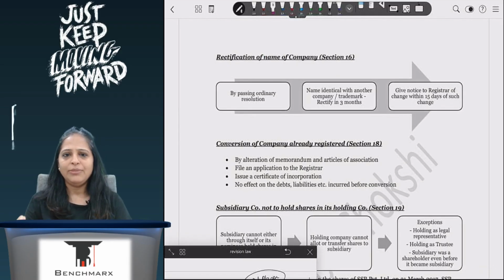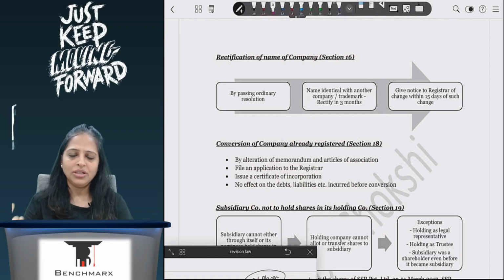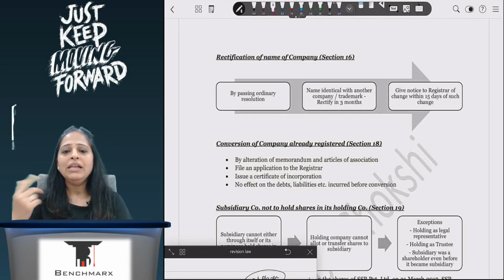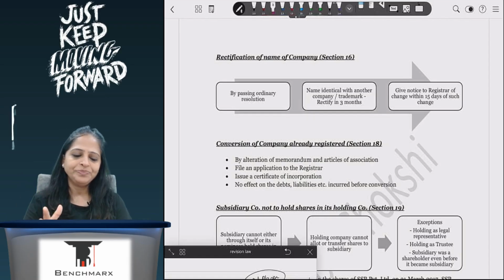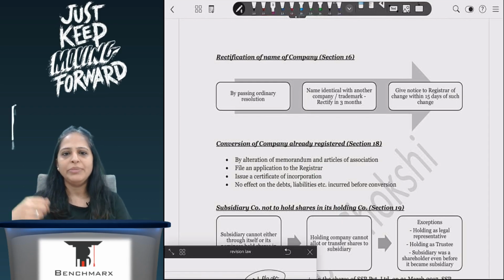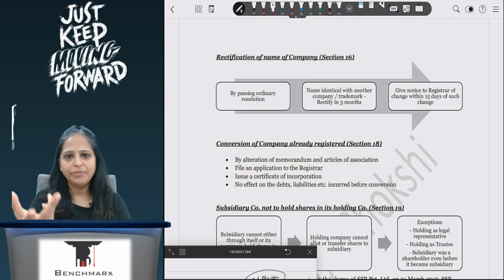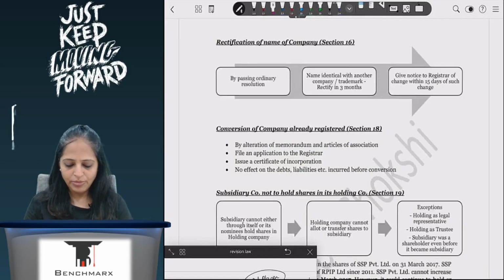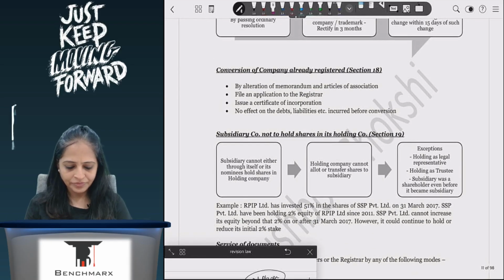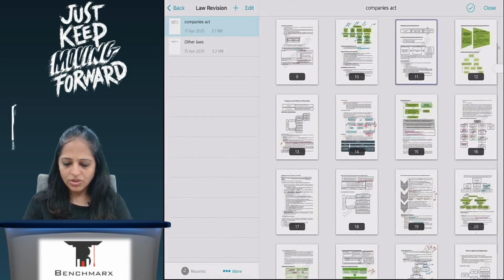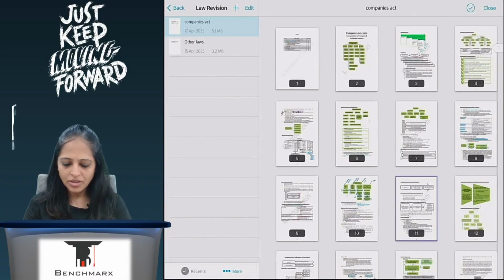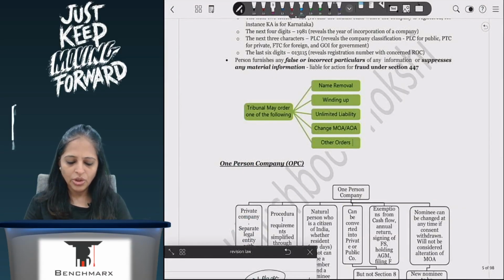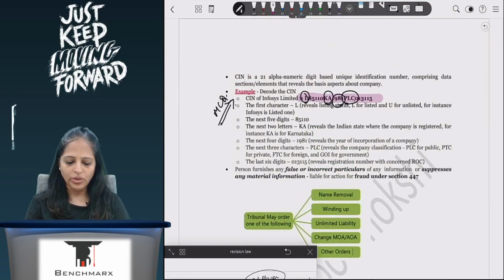Any change in the name of the company after formation: if the central government thinks so, or if someone complains, and if it is a trademark issue, the complaint has to be made within 3 years. If anyone complains, then I will have to change my name in 3 months' time and inform ROC within 15 days. So that is about your incorporation process overall.